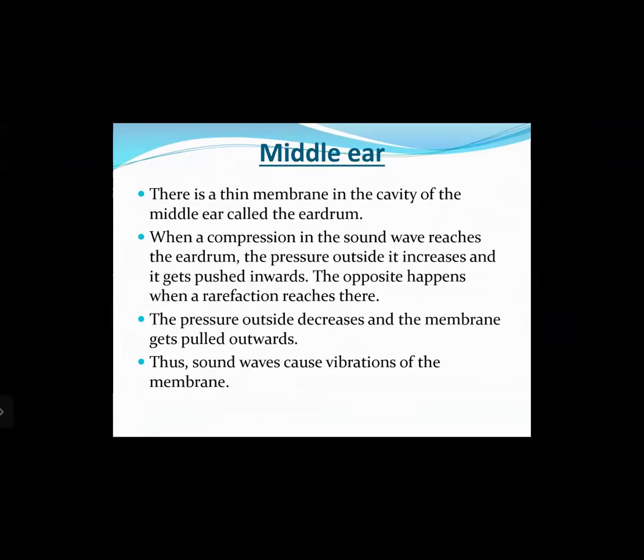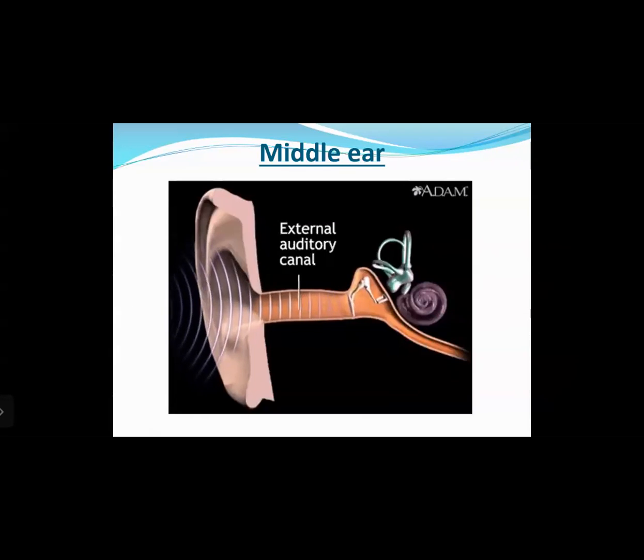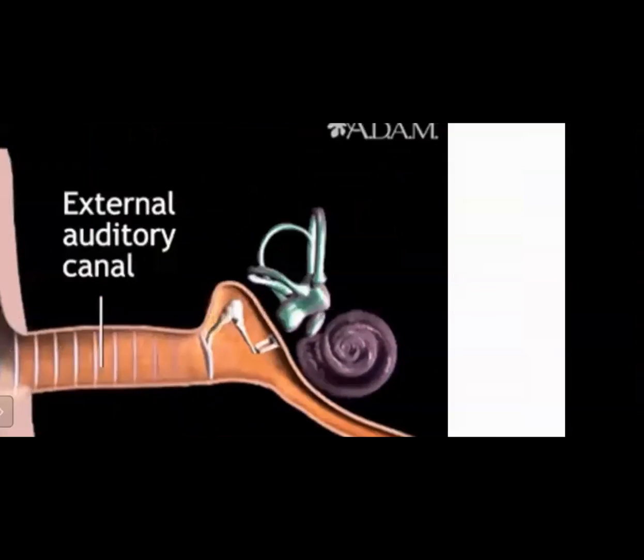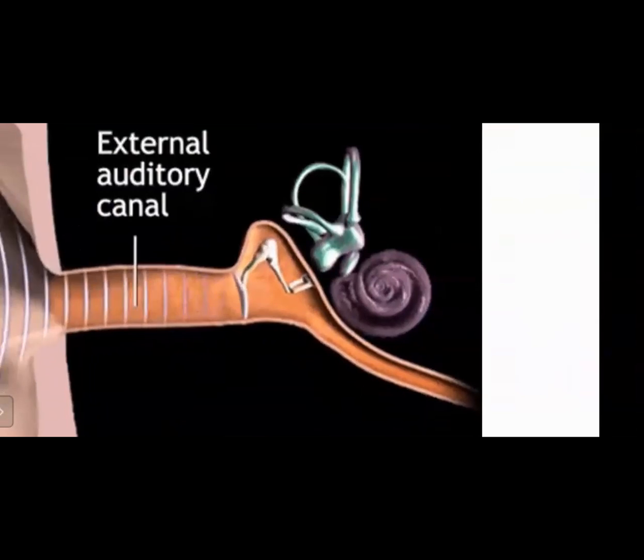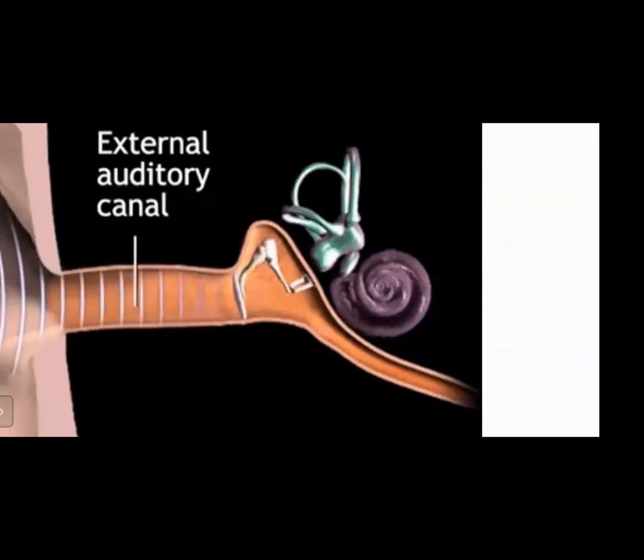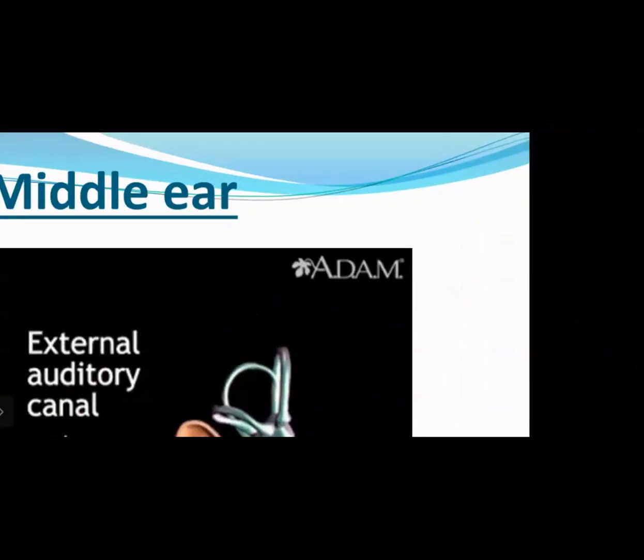So when a sound wave of a given frequency reaches the eardrum, the eardrum also starts vibrating with the same frequency as the sound. As you can see here, look at the sound waves, right, which come inside the external auditory canal, then reach the eardrum. The eardrum starts vibrating and sets into motion the three small bones which are connected to the cochlea.